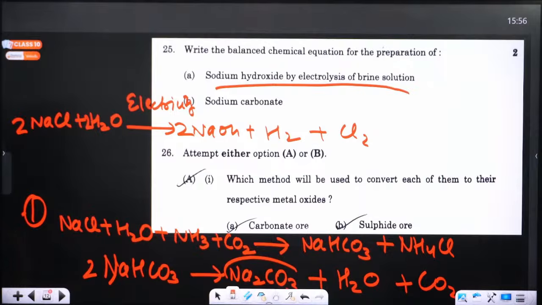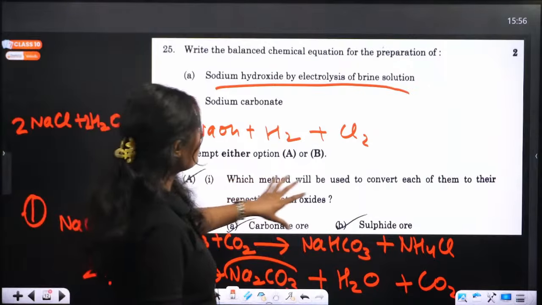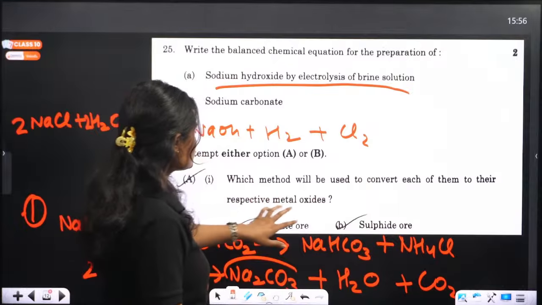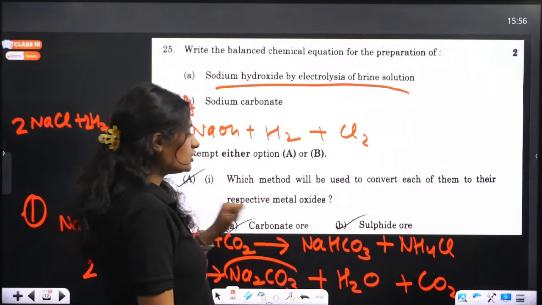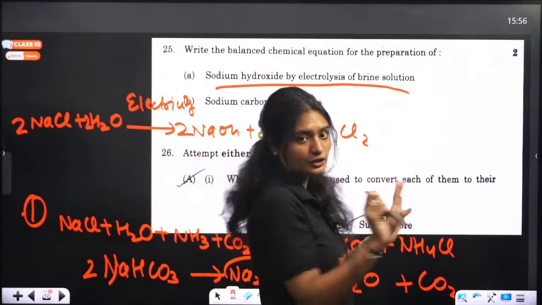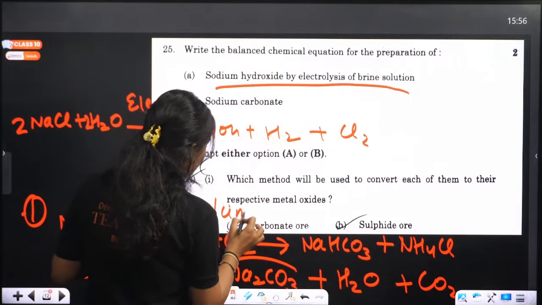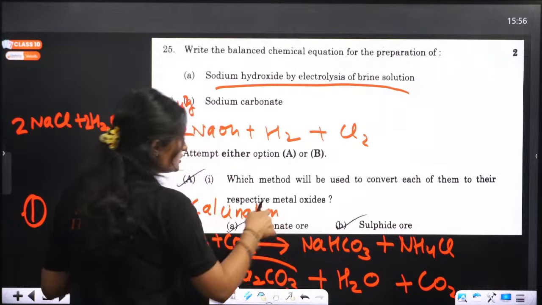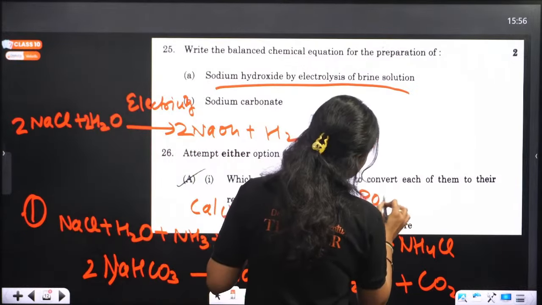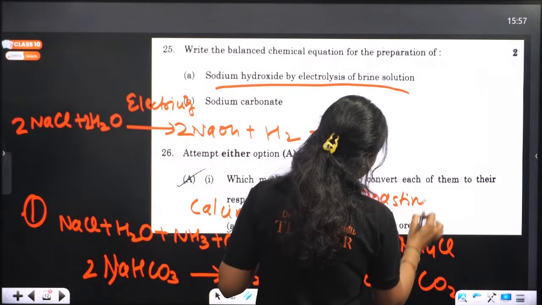Sodium carbonate. Okay. Now the next question is, which method will be used to convert each of them to their respective metal oxide? If you're trying to convert any carbonate ore, what method do you use? Calcination. And for sulfide ore, the method we use is roasting. What is calcination? What is roasting?